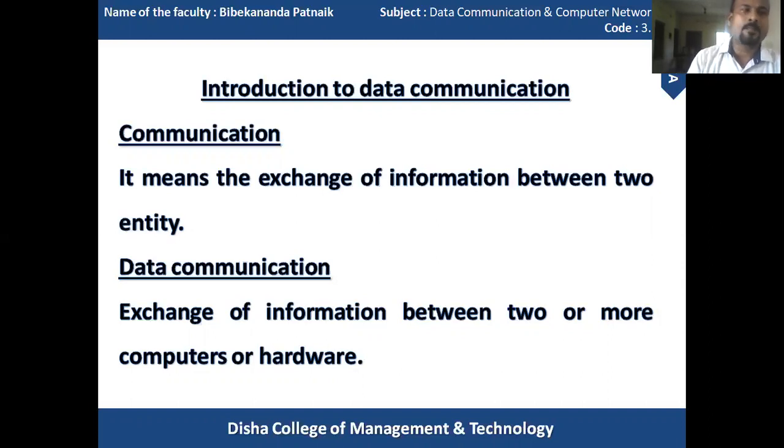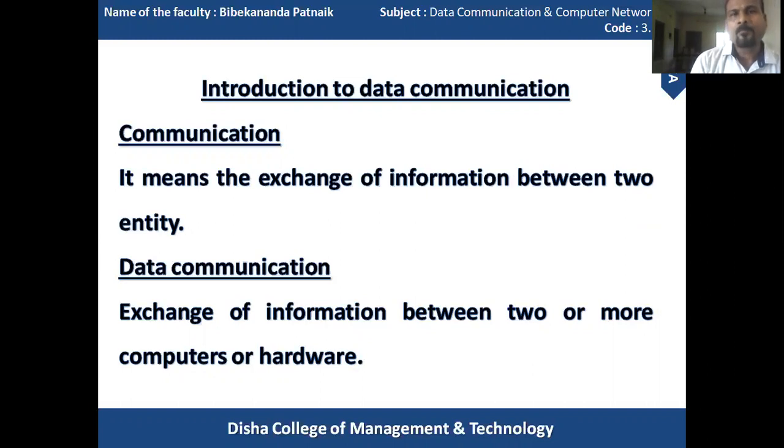Data communication is the process of exchanging data between two or more devices via some form of transmission media such as cables, wires, or links. For data communication to occur, the communicating devices must be part of a communication system which can be made of hardware and software.